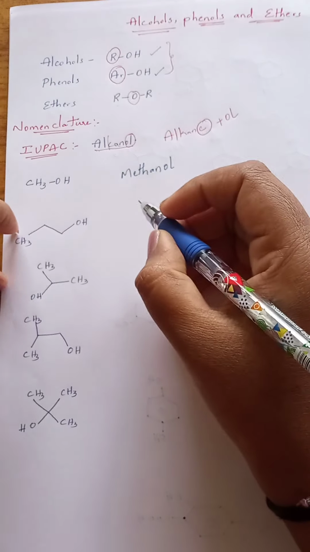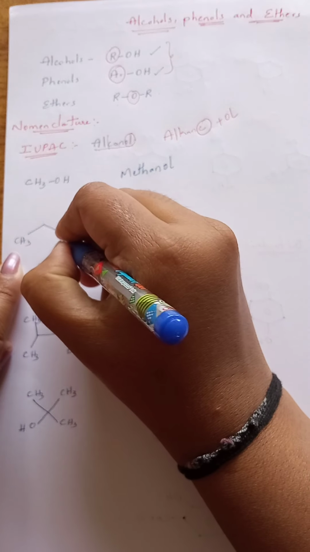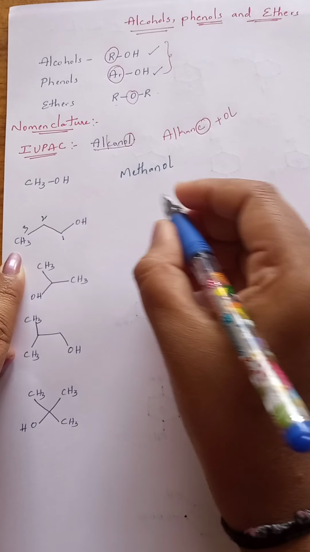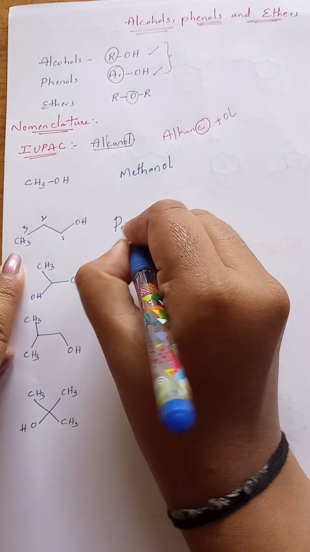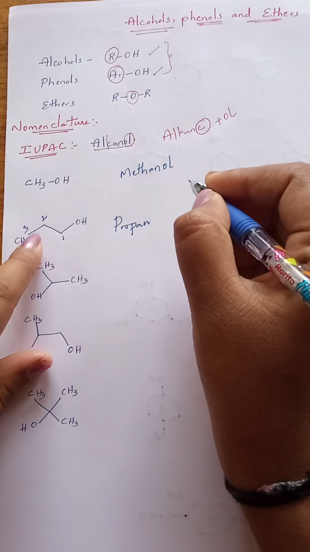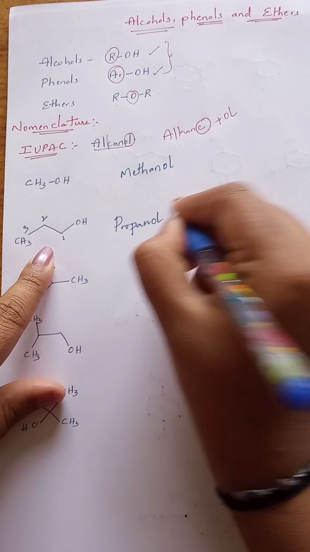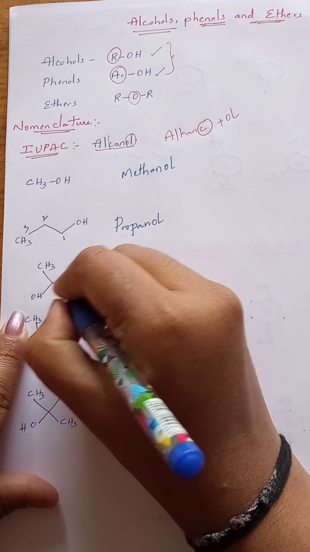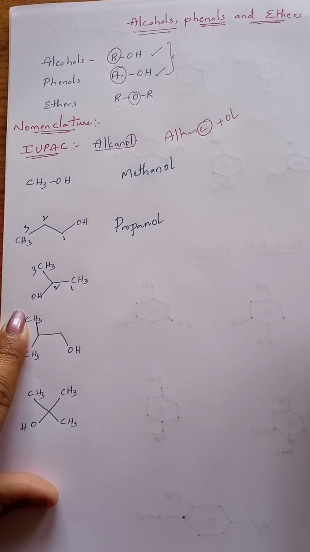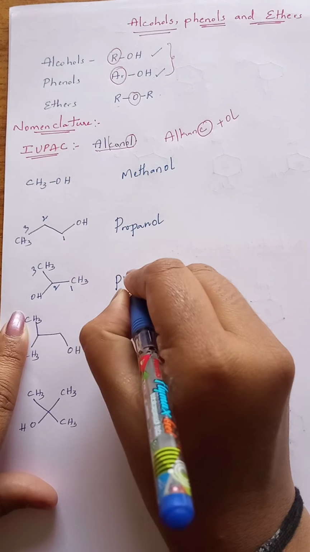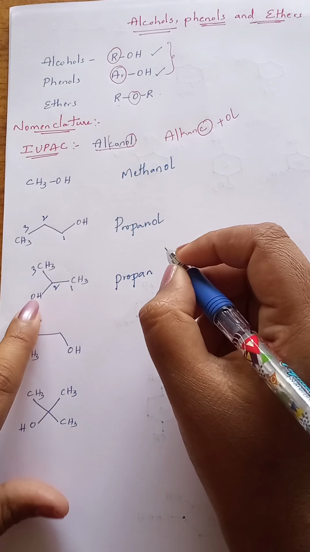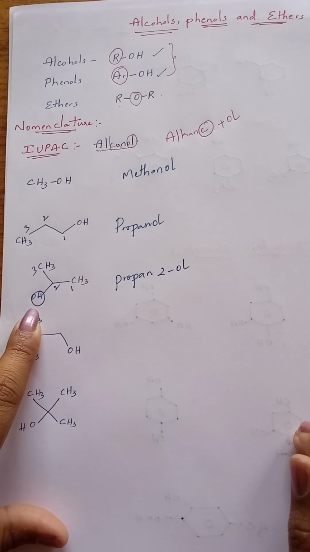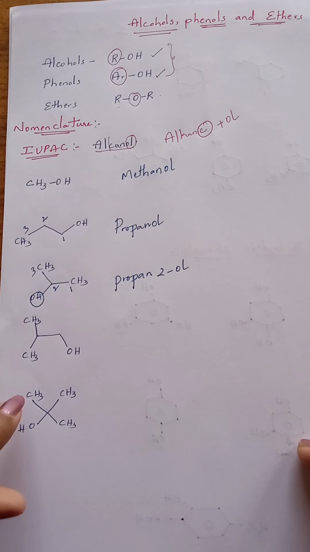In this case, 1, 2, 3. This is the first carbon, second, third. Three carbons are there. With three carbon atoms, the word root is prop. Propane, because only single bonds are present. Propane plus ol, propanol. Next, see the next one. This is the first carbon, second carbon, third carbon. Even though it contains three carbons, the word root is propane. Now, OH group is located on which carbon? Second carbon. We can write it as 2-ol. Propan-2-ol.